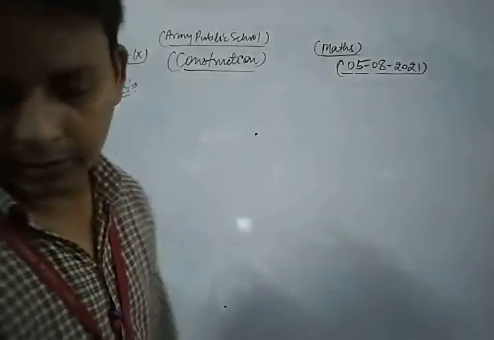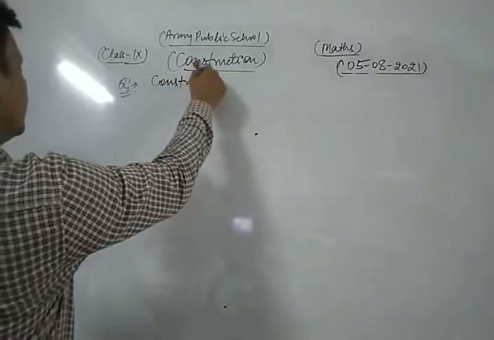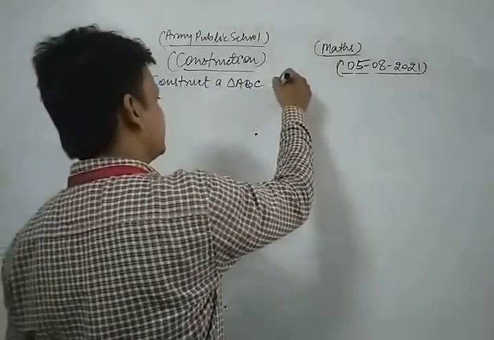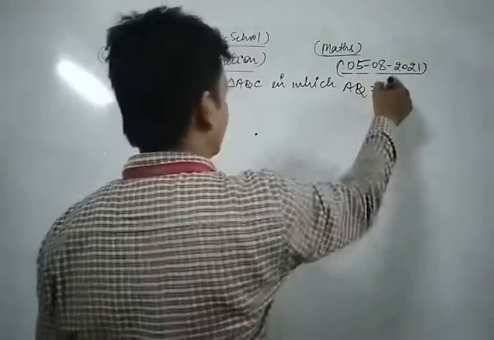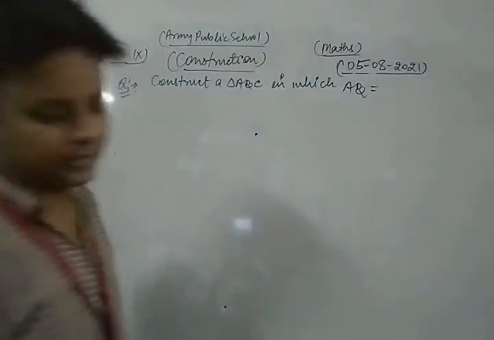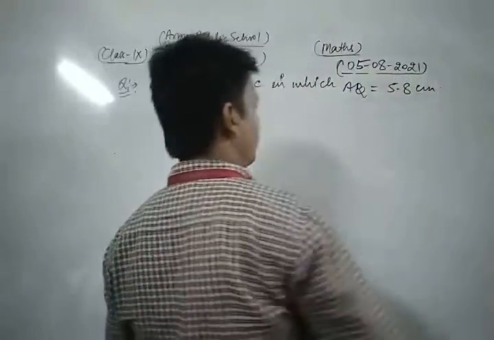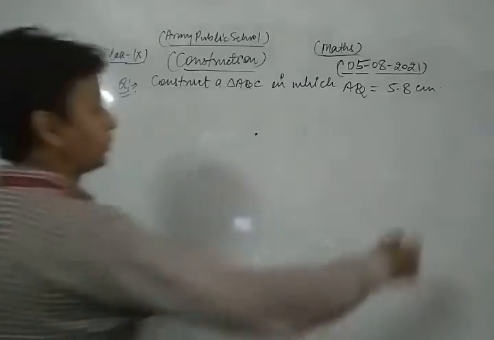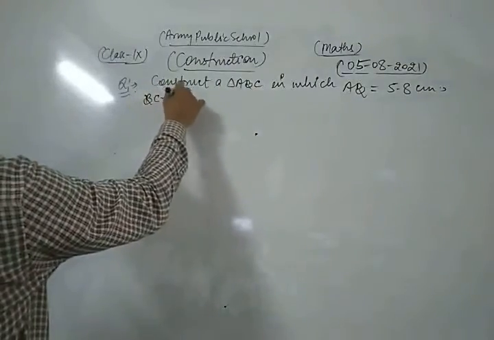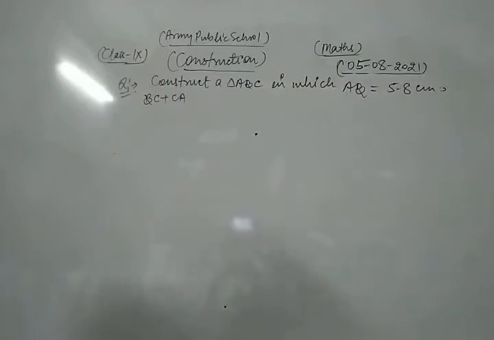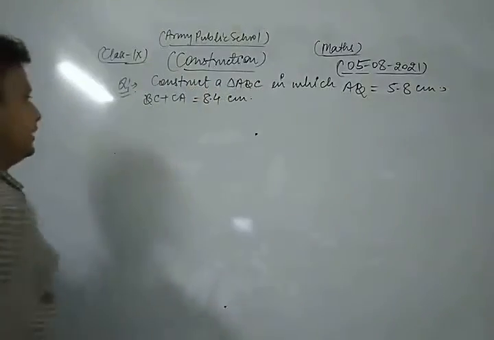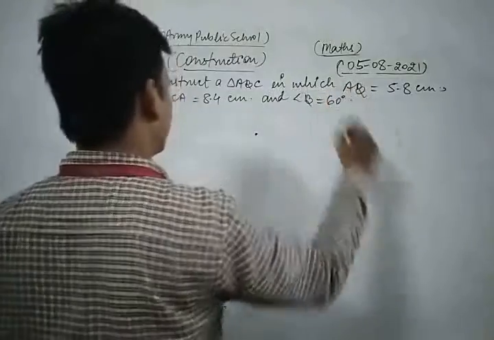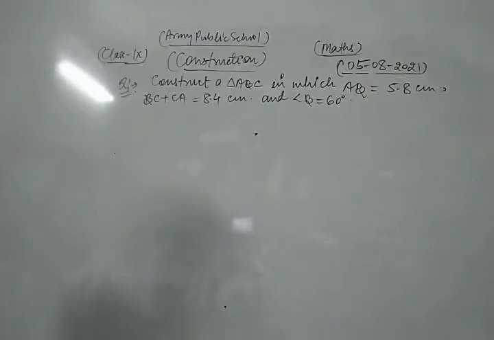And our question is: construct a triangle ABC in which AB is equal to 5.8 centimeter, BC plus CA is equal to 8.4 centimeter, and angle B is 60 degree. Let's see its solution.